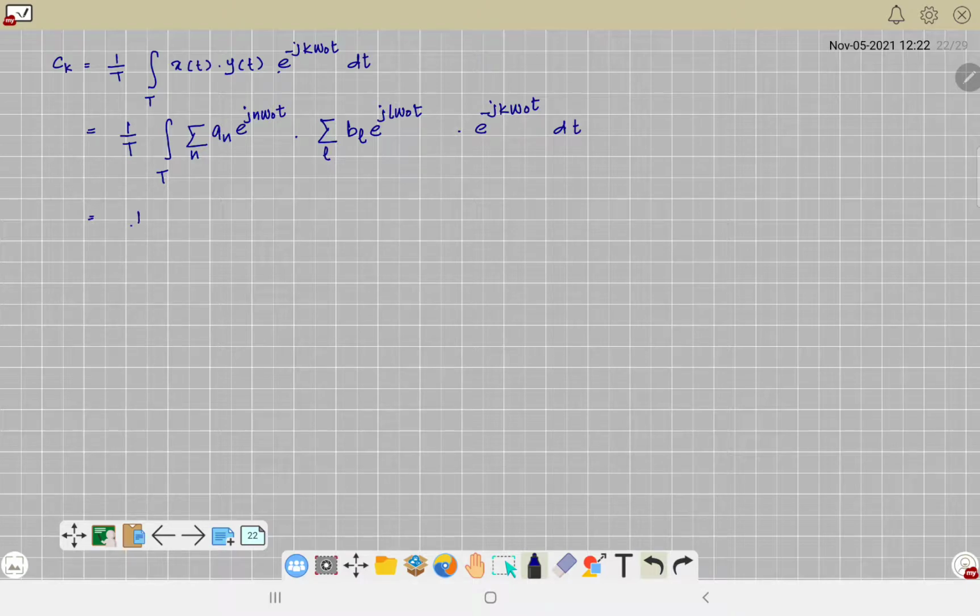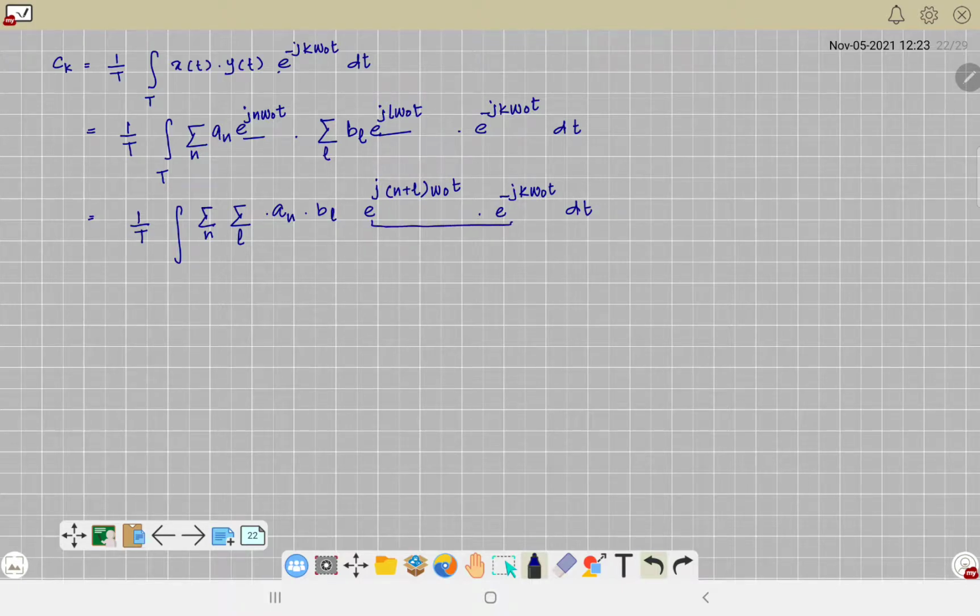Then summation is a linear operation, so I can take these two summations simultaneously. Summation for n, summation for l, take the constants, these coefficients, like this. Then I can combine this and this exponential, because the product has j n plus l omega naught t. Then we have our own exponential, and the integral is with respect to time t. Fine.